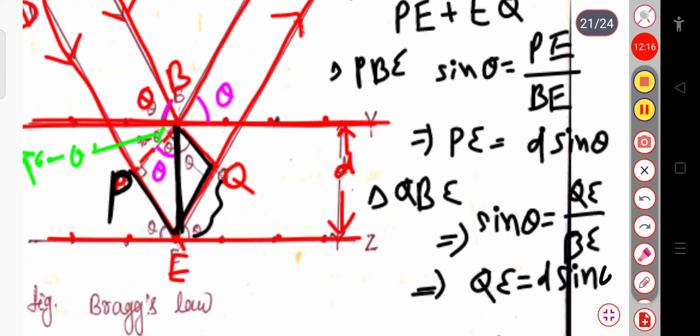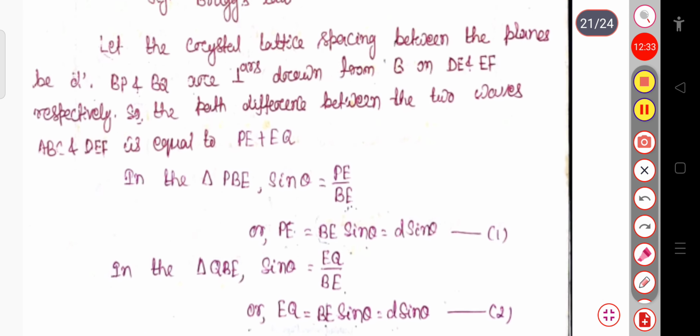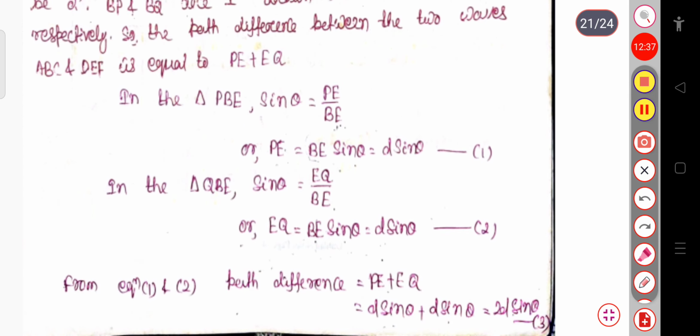Now from this expression you can see that the total path difference is PE plus EQ, and that is equal to D sin theta plus D sin theta. This becomes 2D sin theta. So the total path difference is 2D sin theta.